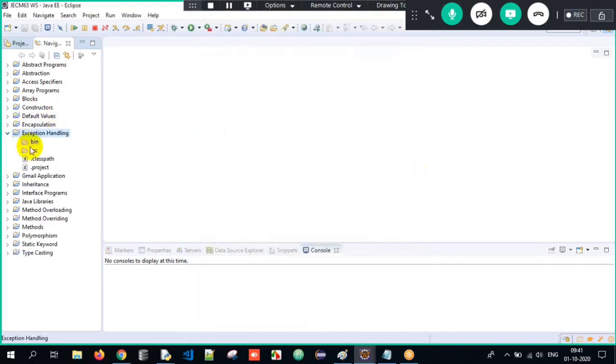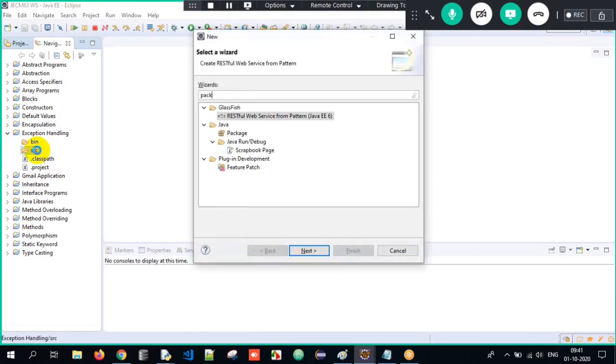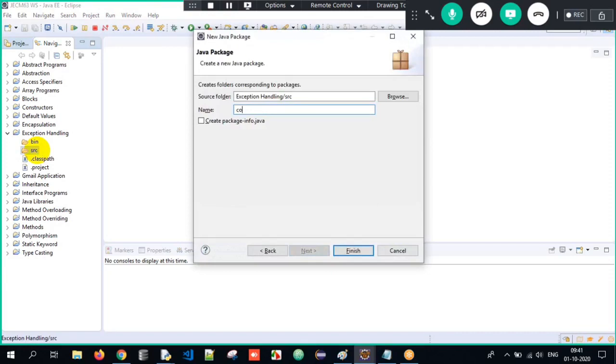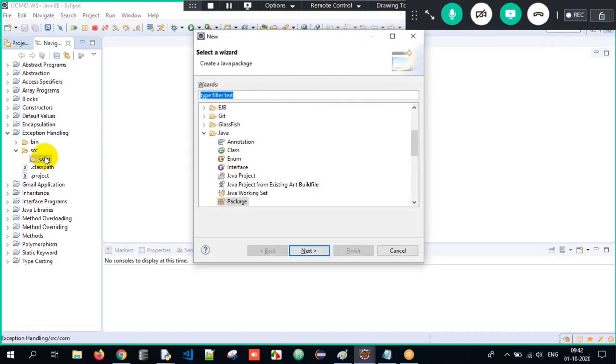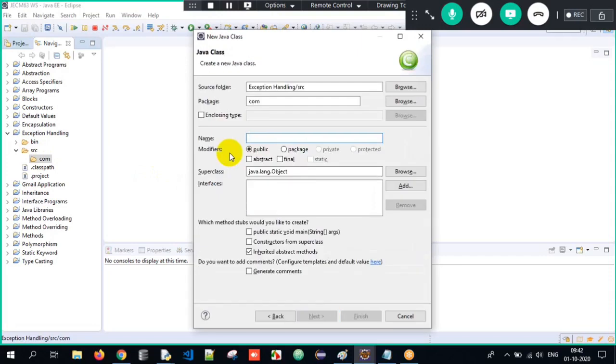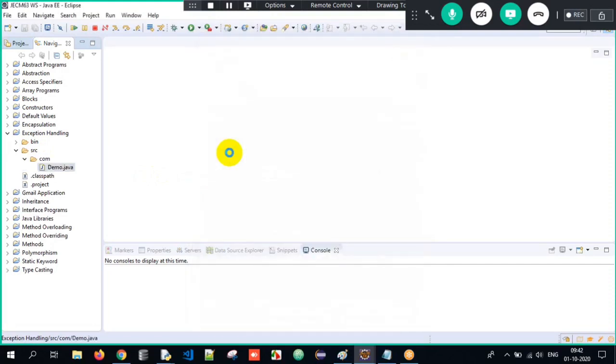Under exception handling, I will create a package. See, I have a folder called src. Under that, I need to create a package. How will I create it? Again, shortcut key, Control N, search for package and create a package name. I'll just give the package name as com. Now we have a project and a package, and then Control N again and I will create a class. The class name I will just give as demo.